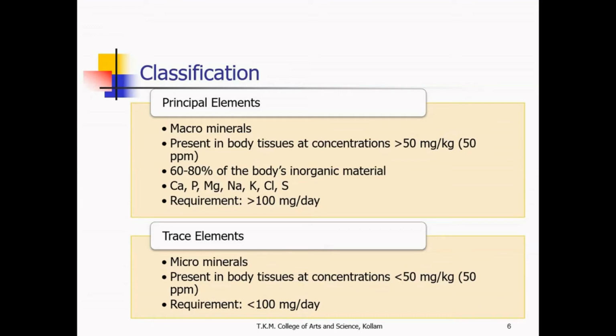Their requirement is greater than 100 milligram per day, whereas the trace elements or microminerals are present in the body tissue at a concentration of less than 50 milligram per kilogram body weight. Their requirement is also less, less than 100 milligram per day.